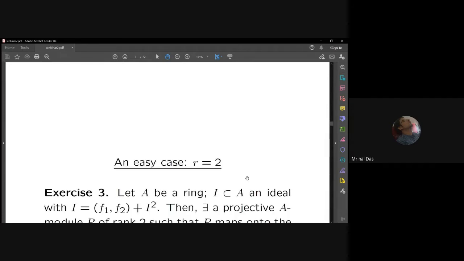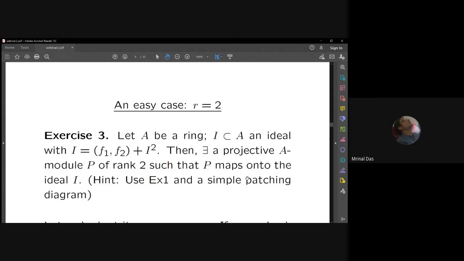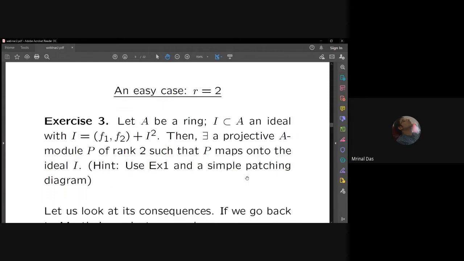And then, okay. So I have put an easy case as R equal to 2. So this is again an exercise. So let A be a ring. I is an ideal such that I mod I square is generated by 2 elements. Then it is easy to prove that there exists a projective A module P of rank 2 such that P maps onto the ideal I.